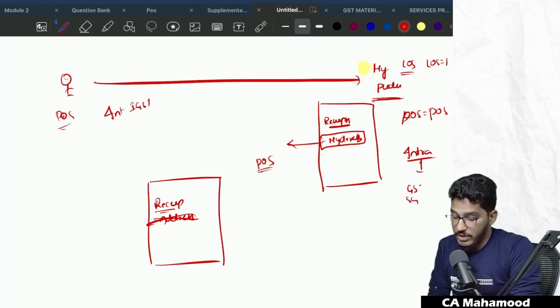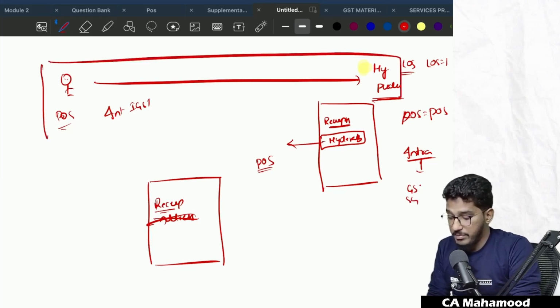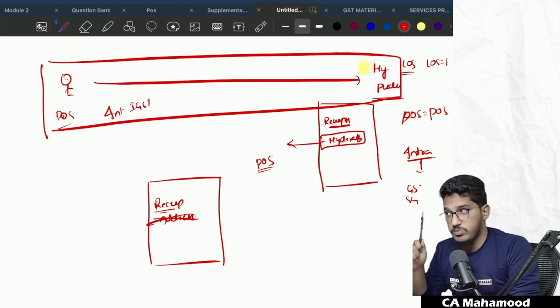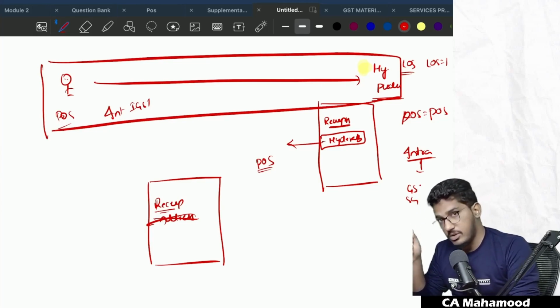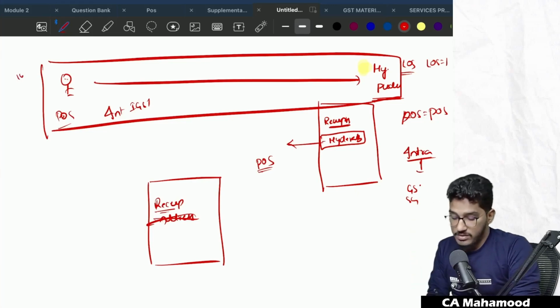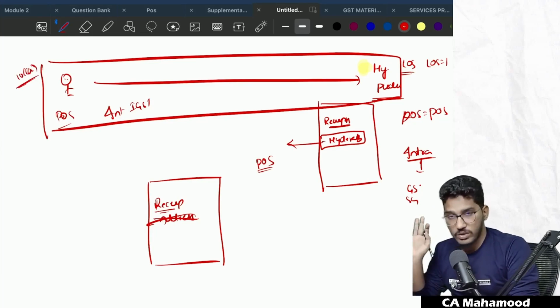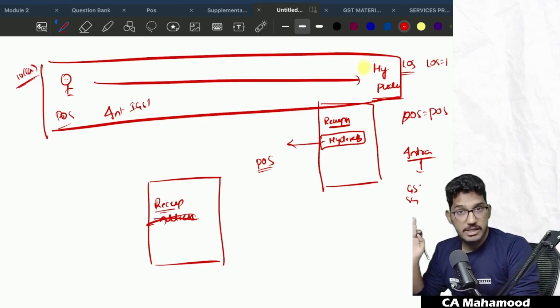Able to understand? But you have to remember carefully, this provision will become applicable only when the recipient is unregistered. If the recipient is registered, you have to go by clause A and clause C. Whether the supply involves movement or doesn't involve movement, you have to go by clause A and clause C. This particular clause CA will become applicable only in case the recipient is unregistered. Hope you guys are able to understand.